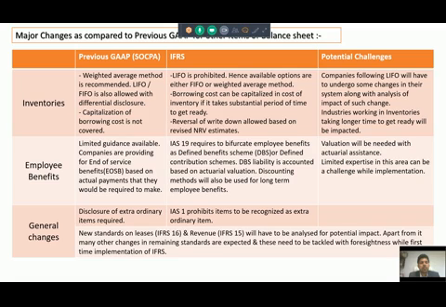IFRS 16 leases was issued by the IASB with a view that each and every lease contract should come into the company's balance sheet. A few operating leases were going off the balance sheet because of the limited time of the operating lease, or because of small amounts.